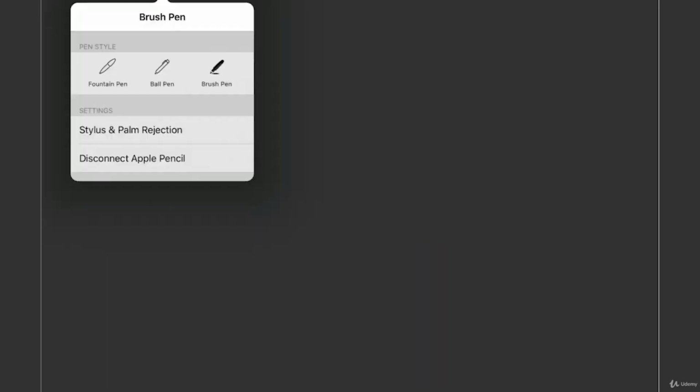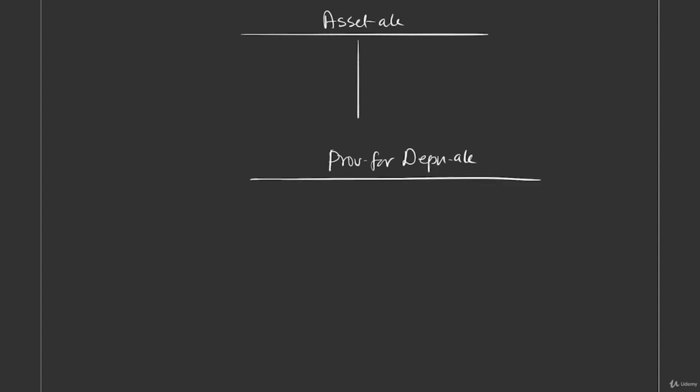First, we'll have an asset account. Then we will also have a provision for depreciation account. Now listen carefully. When an asset is purchased, what entry will be passed? Asset account debit to bank account. Okay.